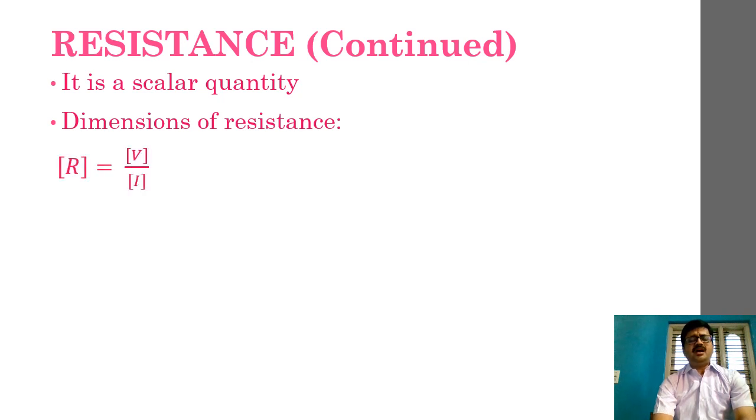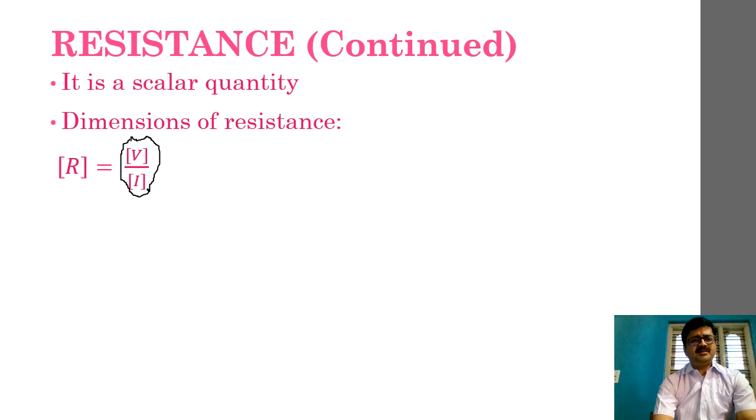So we know that R has the dimensions of potential difference divided by the dimensions of current. So that means R is equal to what? V divided by I. That particular definition I am utilizing here.